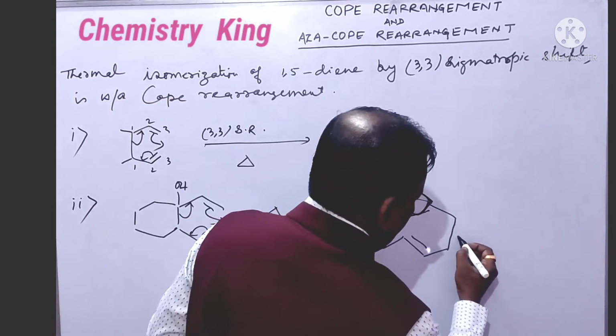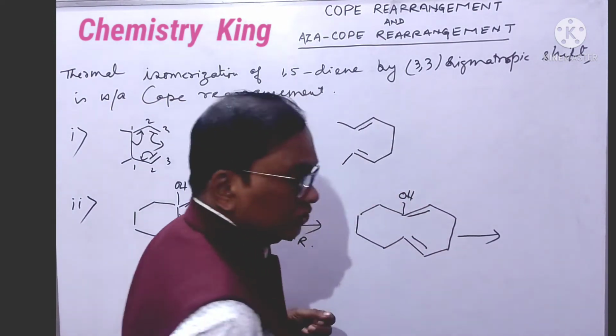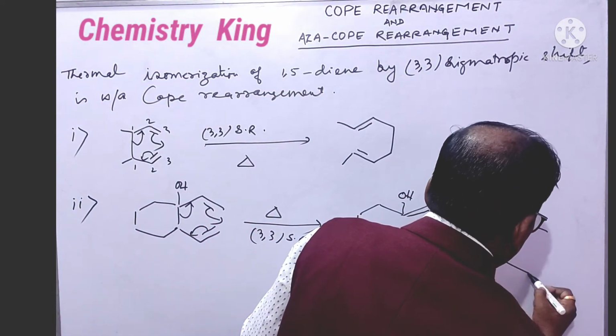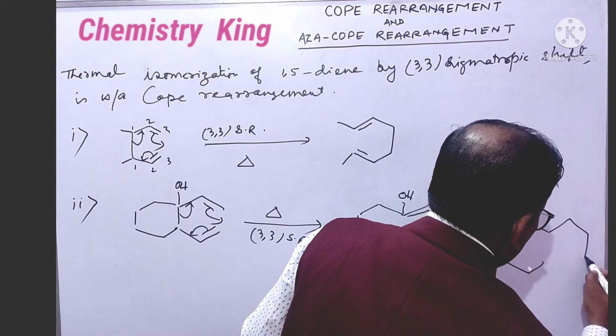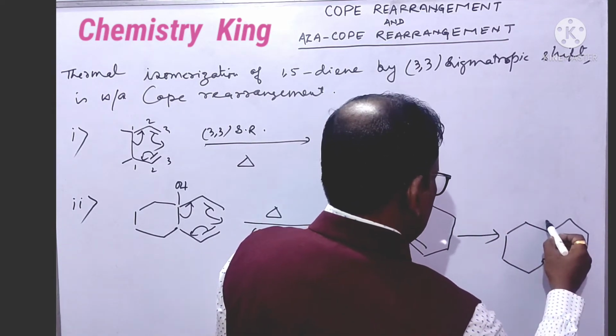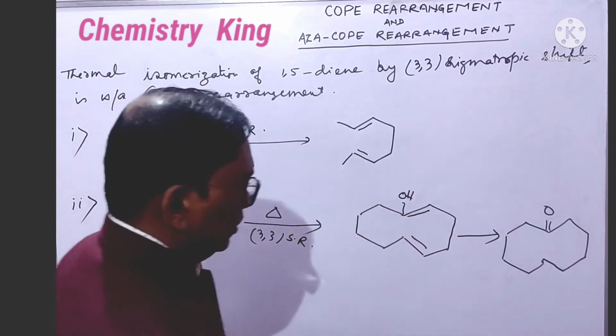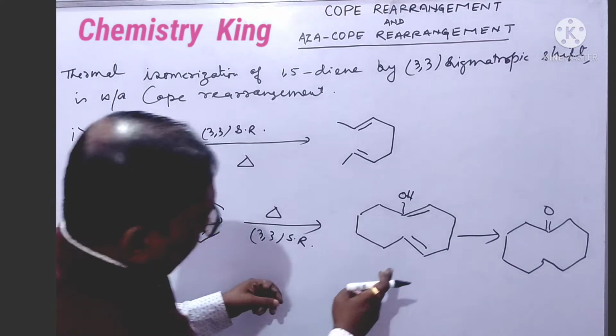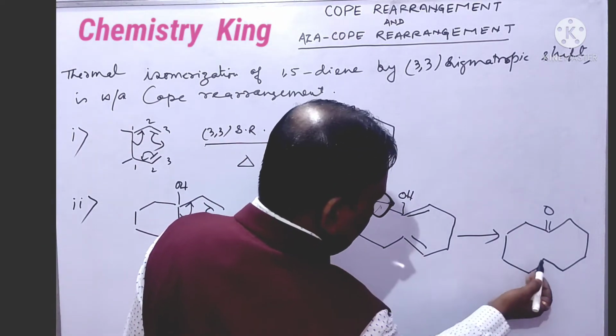It is actually in enol form. So it will tautomerize, giving rise to the keto form. Here it is keto, you will get this, and one double bond is here, one double bond is here.